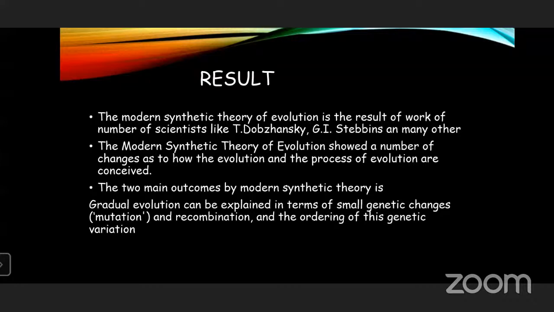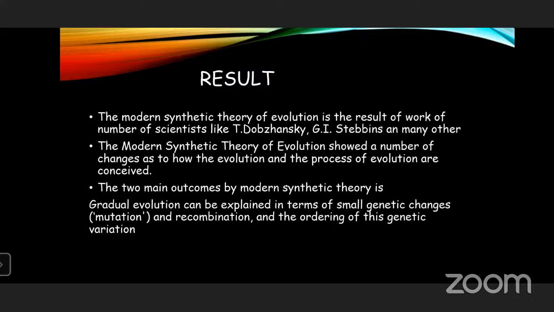Finally, the result. In all the research, the modern synthetic theory plays a major role because it gives a conclusion and result for evolution. The two shortcomings of Darwin's theory of natural selection and Mendel's theory of inheritance are overcome by prominent geneticists.